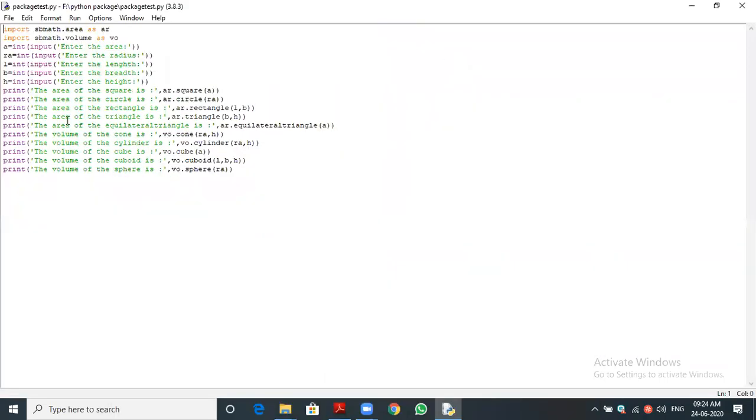You can see in the first line, import SB Math dot area. It is the main thing. How to import a module? You know, import module name. Suppose we want to use the package, what is the syntax? You can see in the first line, import SB Math dot area. SB Math is a, what is SB Math?